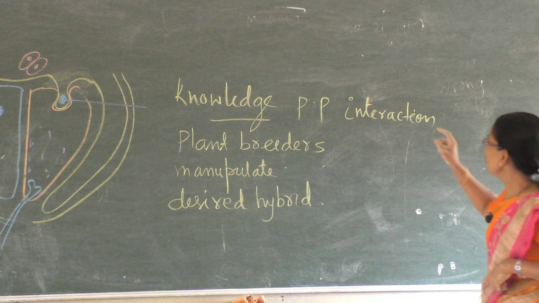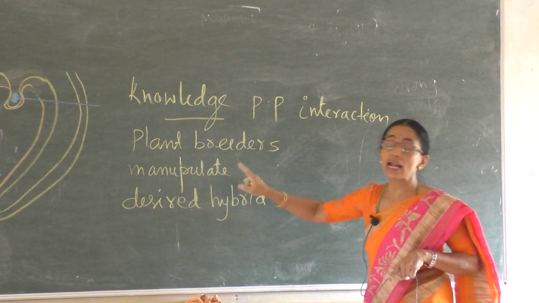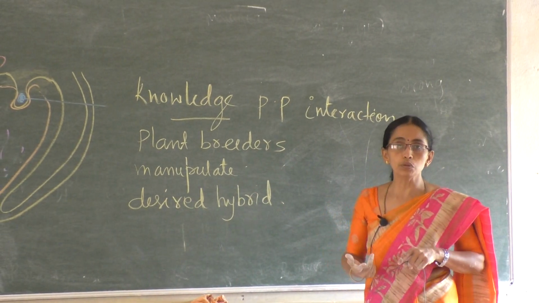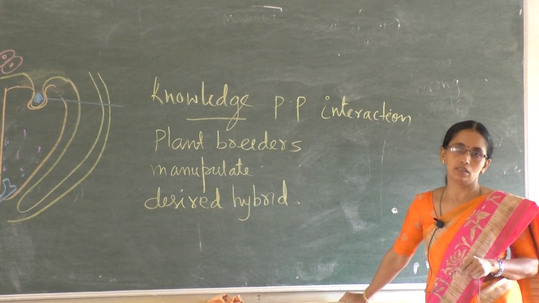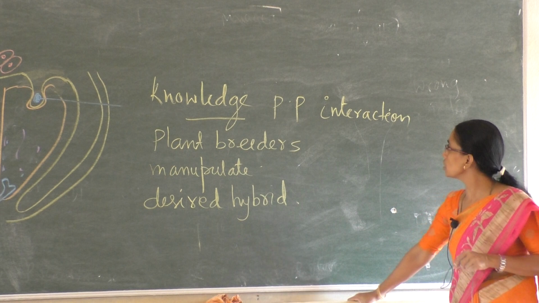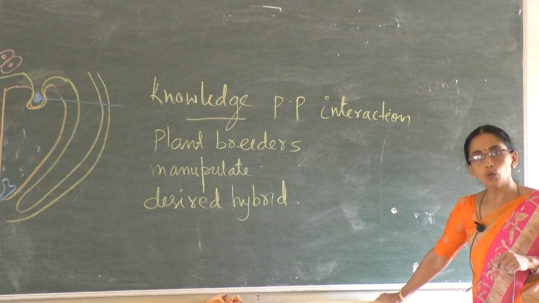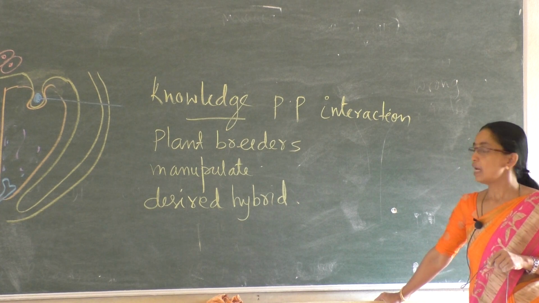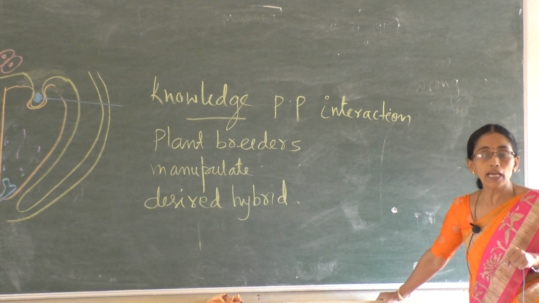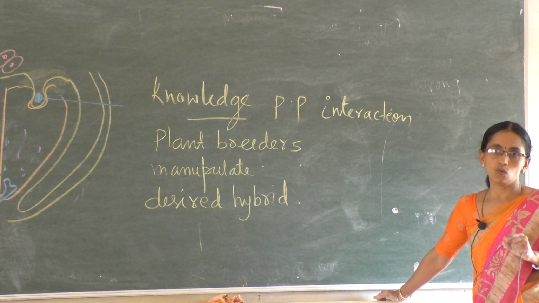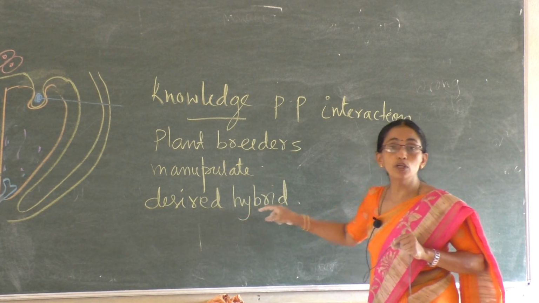The knowledge of pollen pistil interaction helped the plant breeders, and they tried to manipulate pollen pistil interaction and to produce an offspring, a young one, which is called a hybrid with the desired character. What characters they want to see in the next progeny, such ones they are able to produce.